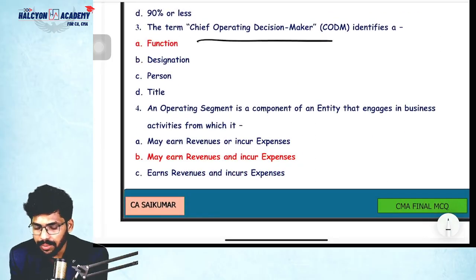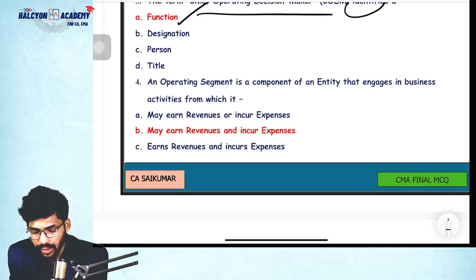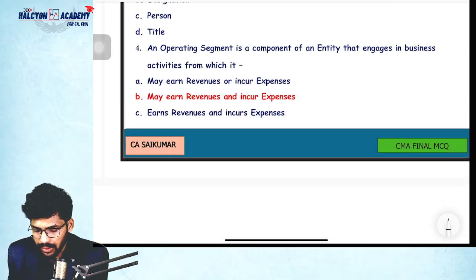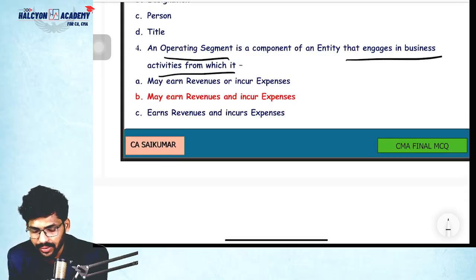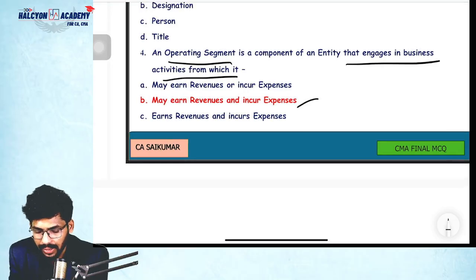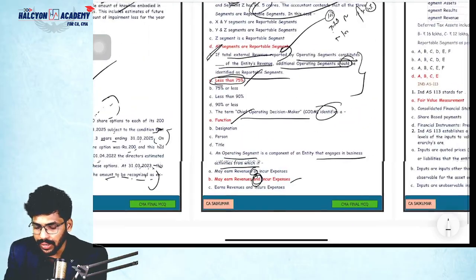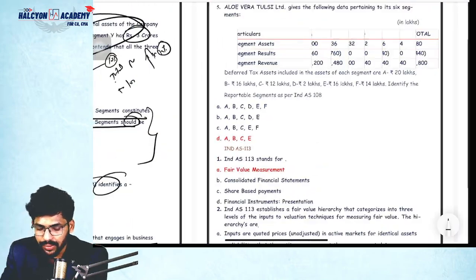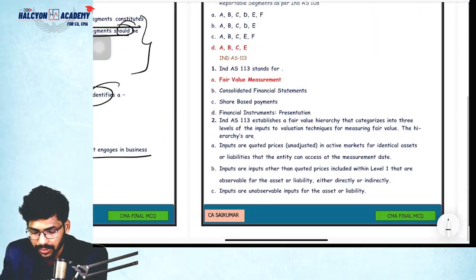The term CODM identifies a function. He has to do some operating functions, everything. An operating segment is a component of an entity that engages in business activities from which it may earn revenues and incur expenses, and only that. Correct? Yes. So these are the results MCQs. I don't want to discuss all these questions because we already discussed them in the marathon session.